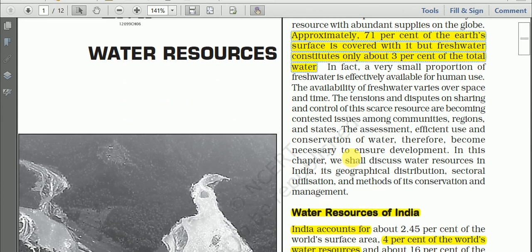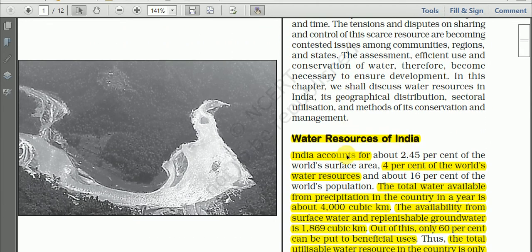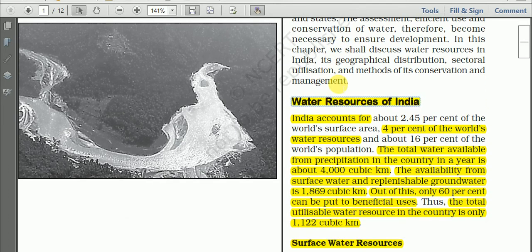So next we have this lesson topic, water resources in India. Water resources of India can be discussed under three heads. Surface water resources, then the second one is groundwater resources, and the third one is backwaters and lagoons. So let us again read some important facts and figures and features of water resources in India.